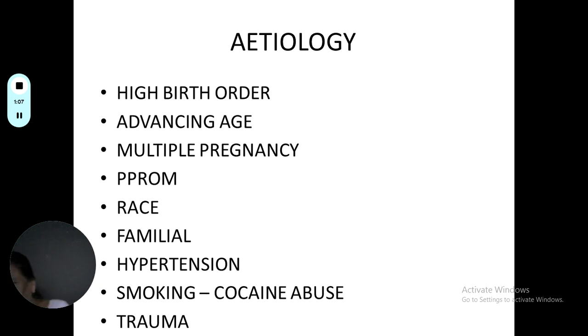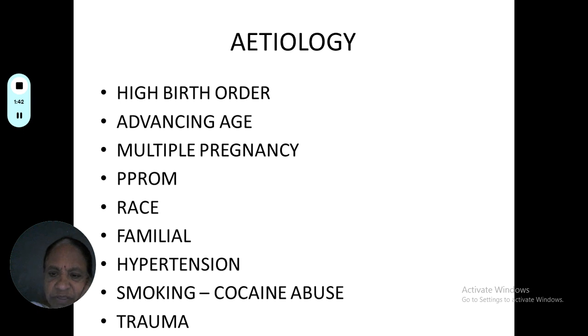The etiology: high birth order, that means abruption is very common in a multigravida, where she has given many births, and advanced age. The woman who becomes pregnant after 30 years of age has more chances of abruption. And multiple pregnancies, where there is a distended uterus, abruptio placenta is very common.